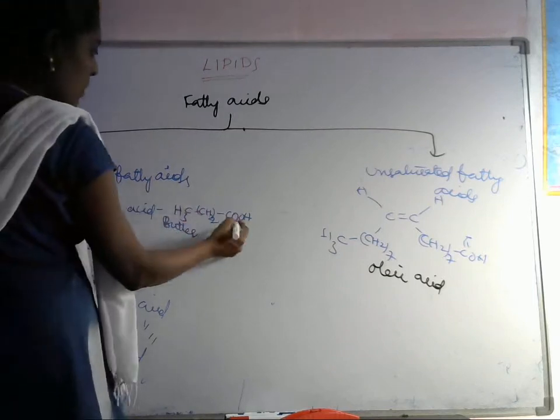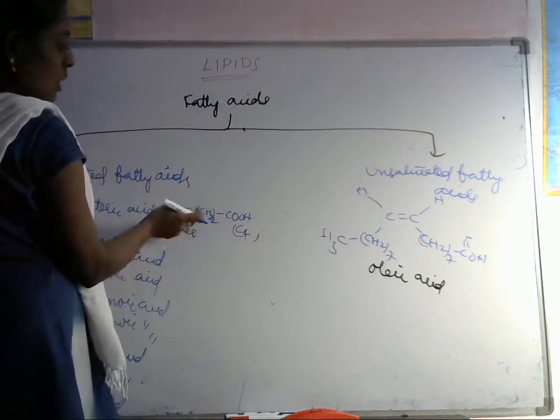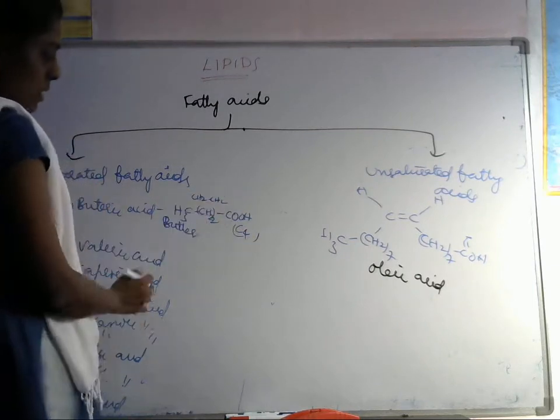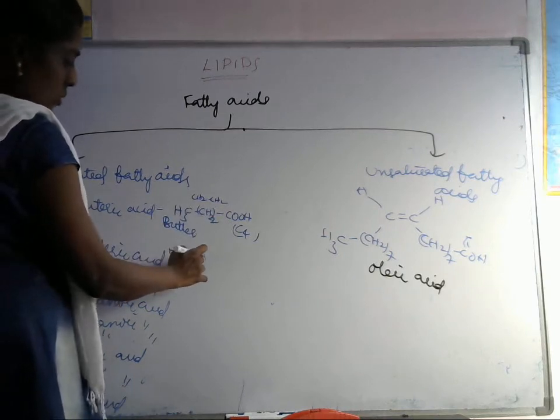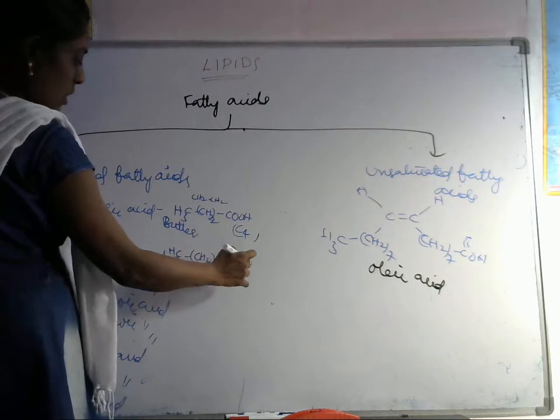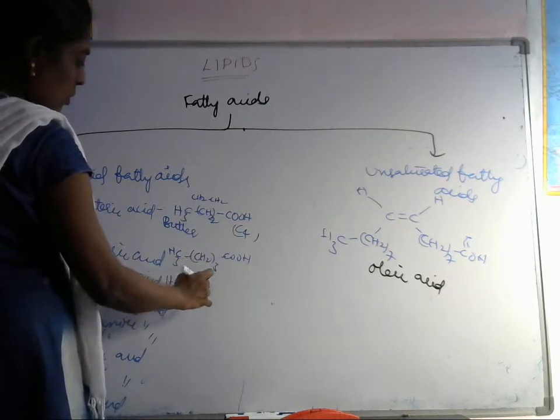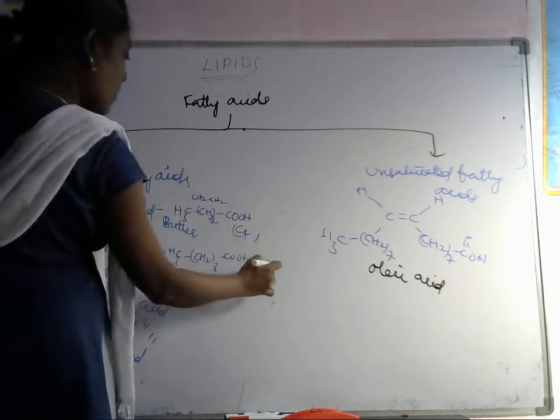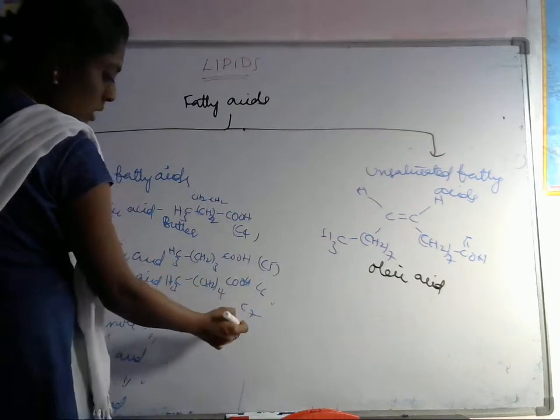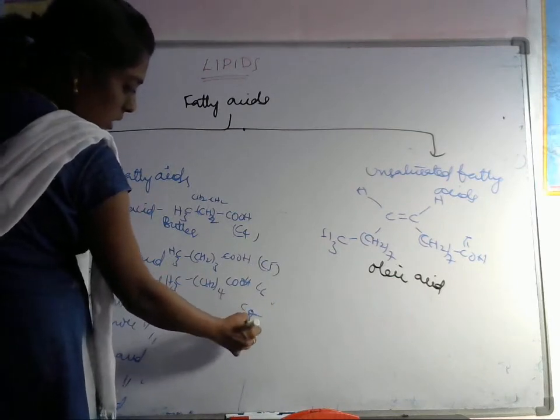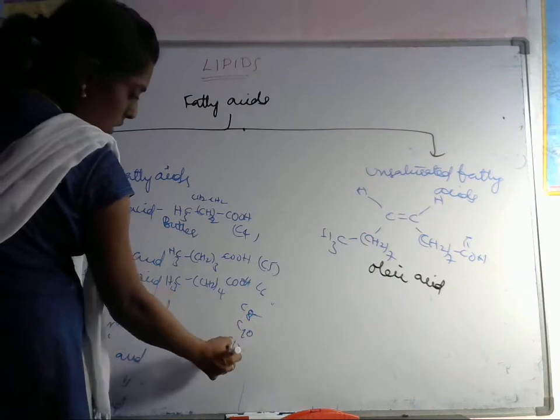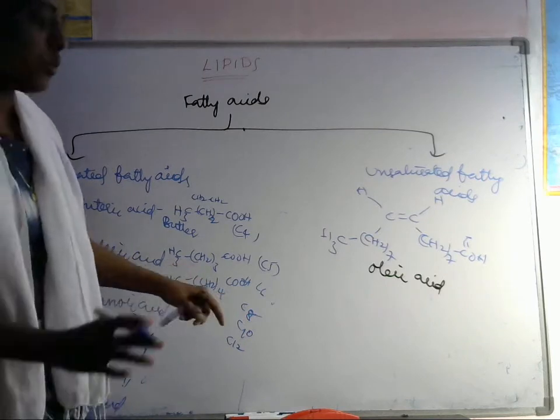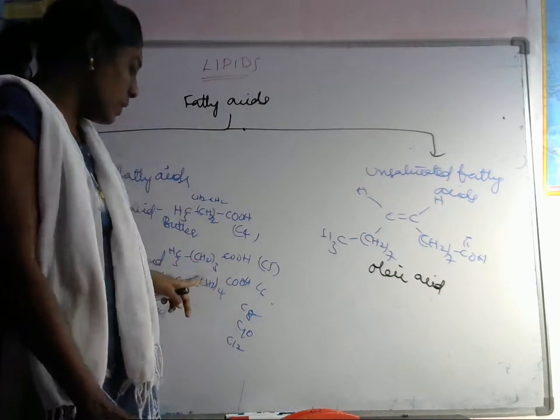Here C4 is there, with 2 CH2 groups, so I have to write it like this. How many carbons are there? 4 carbons. Here CH3, CH2 taken thrice, COOH. Here CH3, CH2 taken 4 times, COOH. So this is a C5 compound, this is C6, C7 and C8, next C10, C12. If you increase the CH2 branch, we'll get the next one.